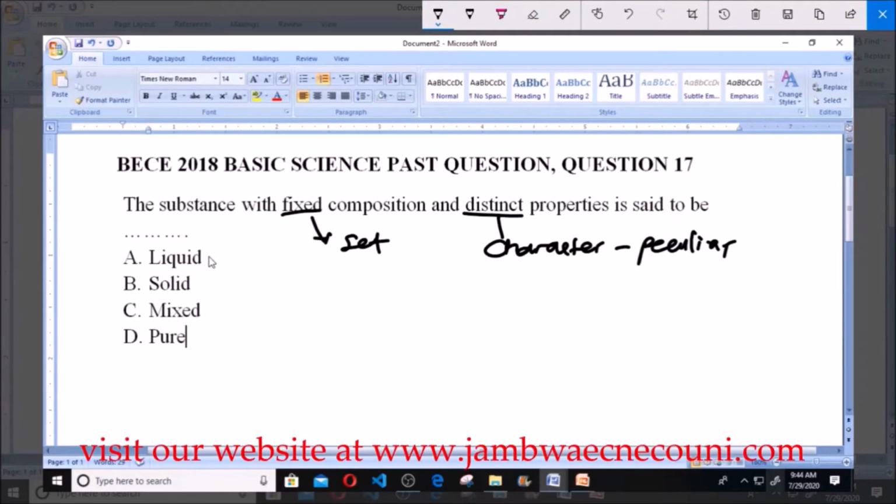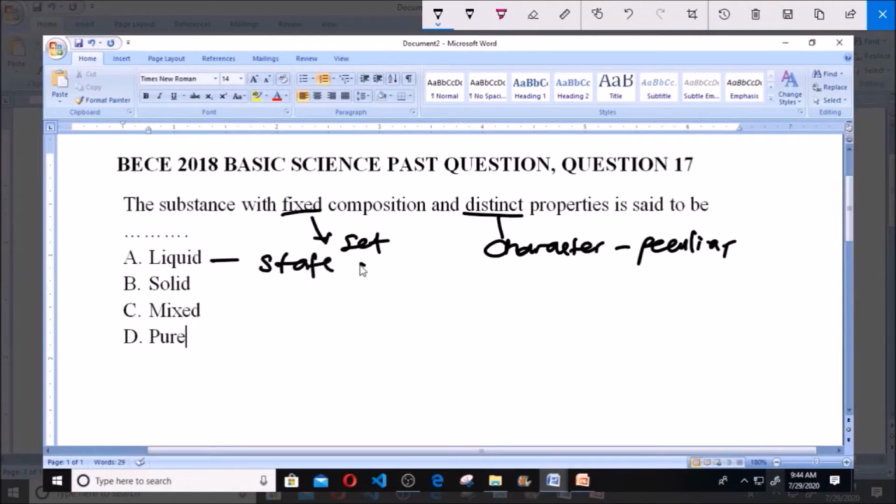Now A here says liquid, and like we know, liquid is a state of matter, and we have various liquids, e.g. we have water, and water has its own properties. Another example of liquid is oil, and this oil has its own properties. So you can see that liquid doesn't have a fixed composition or distinct properties because liquid consists of other things.